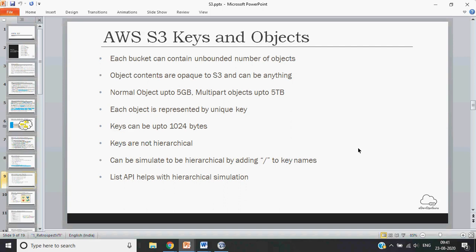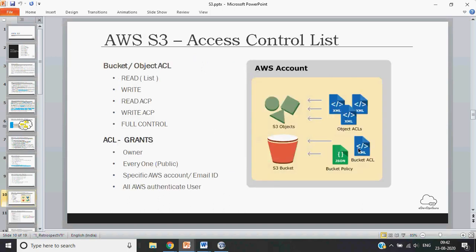Key allows you to add a slash in a name, so you can try to simulate something like eDevOps slash 2020 slash file one. So you can simulate the hierarchy of objects, but actually keys are not hierarchical. We will see this when we create more files and upload them to S3. Then list APIs help with the hierarchical simulation.